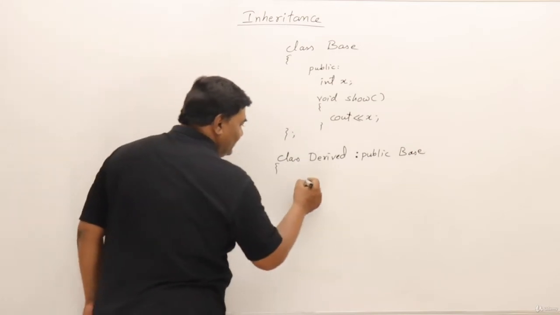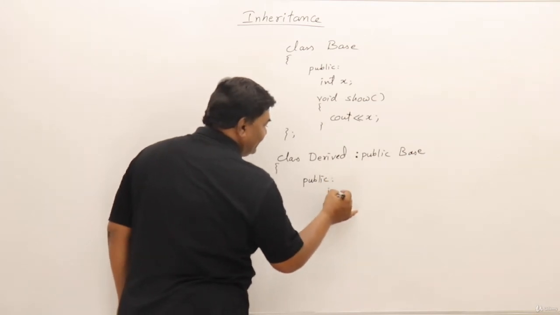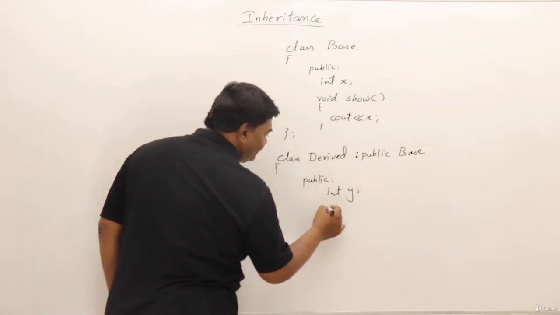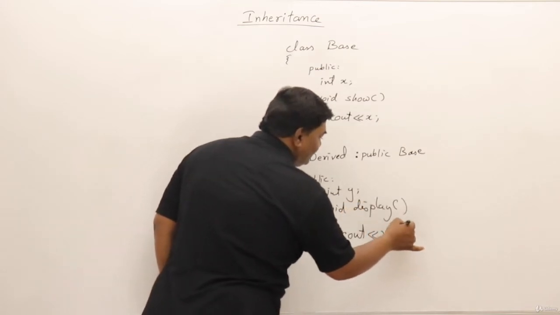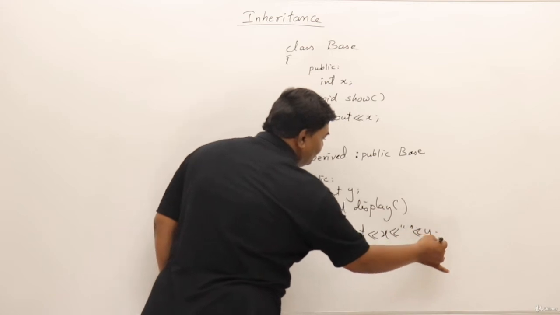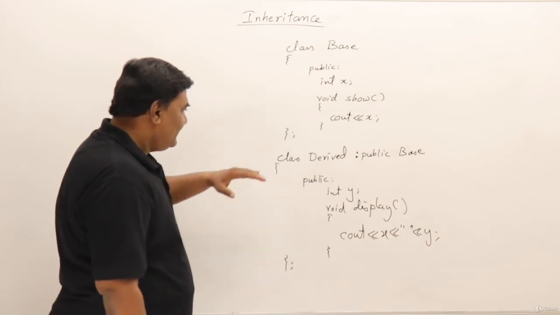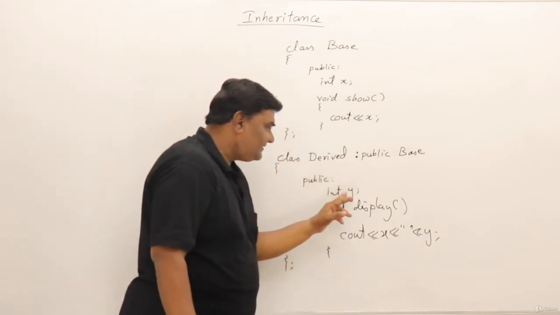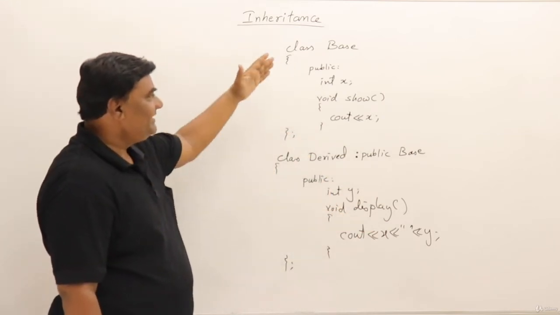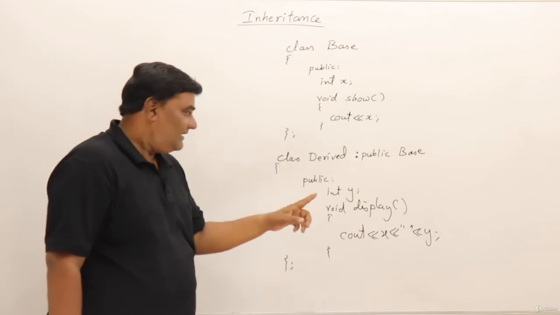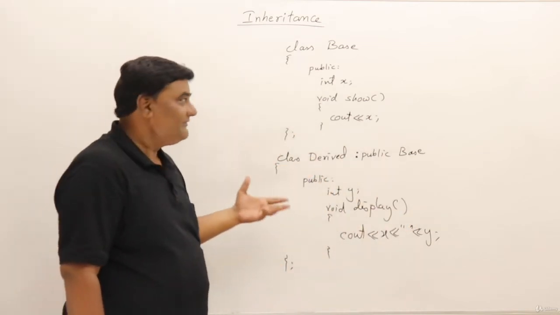Now here in this one, I will write everything public. Then I will declare some variable, let us say y, and I will have a function void display, which prints x with some space y. This will display two things, x and y. Now you can see that this derived class is having only one variable, that is y. Then how did it get x? That x, it is borrowing or getting from the base class. So base class is having x and it is accessing x as well as y.